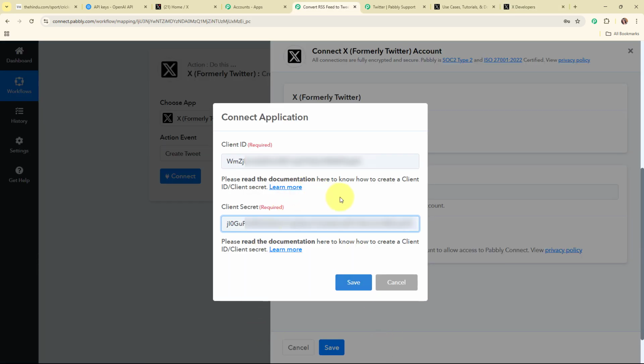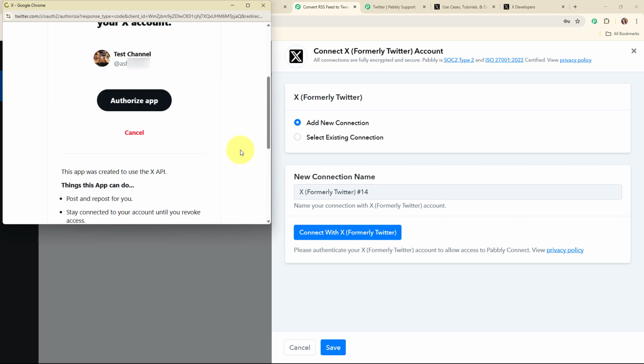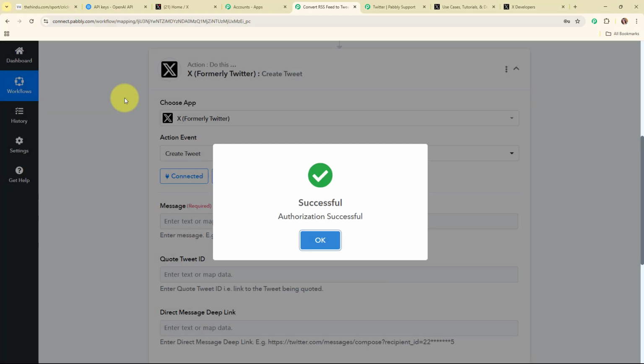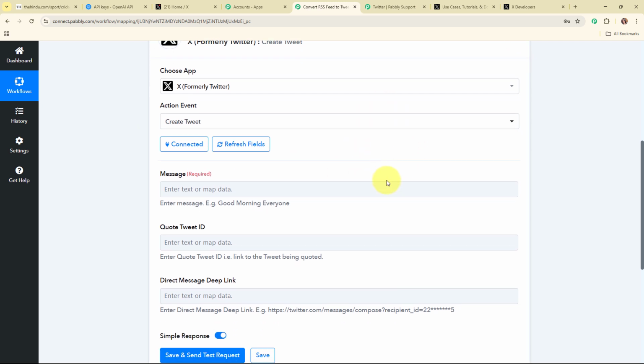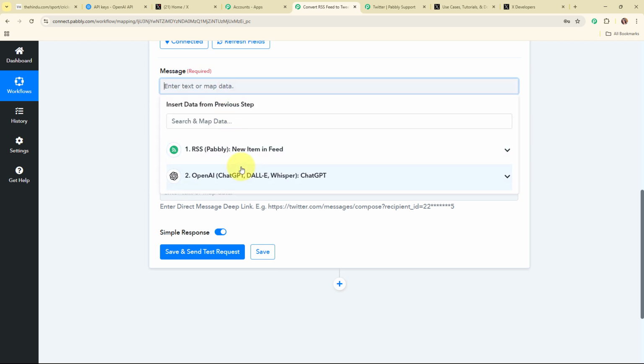Alright, so here I've successfully added the client ID and the client secret, and then I'm going to click on the save. And here you can see Pabbly test is wanting the access, so I'm going to authorize the app over here. And authorization successful. So here you can see we are now successfully connected. So moving forward, here it is asking me for entering the message over here. So I'm going to enter the message that I want to post as a tweet on my X account.